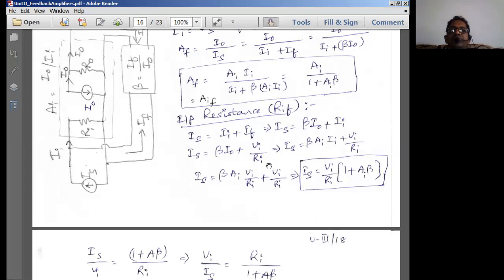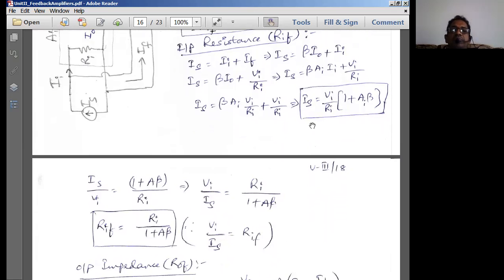Current is equal to voltage by resistance. So IS is equal to, what we can have now here, as I naught. I naught is equal to AI into II. So I substitute AI into II. And what about II? II is nothing but VI by RI. So I have VI by RI, I can take common. So I can write this as 1 plus A beta into VI by RI is equal to IS.